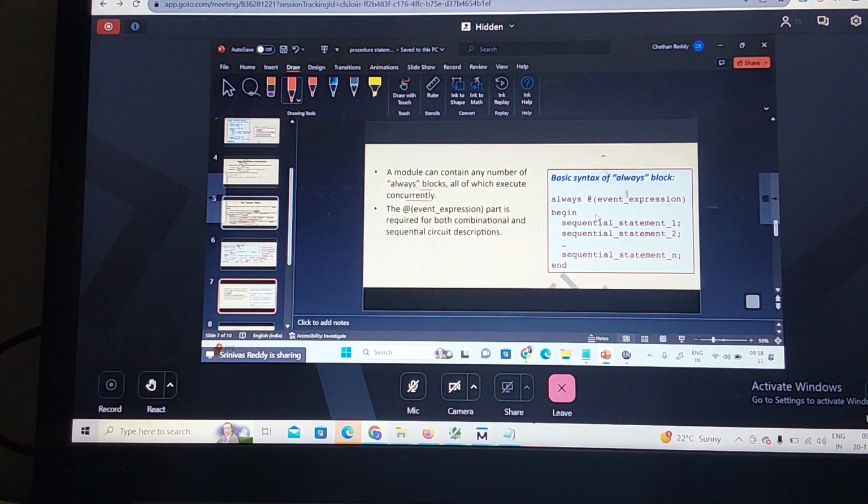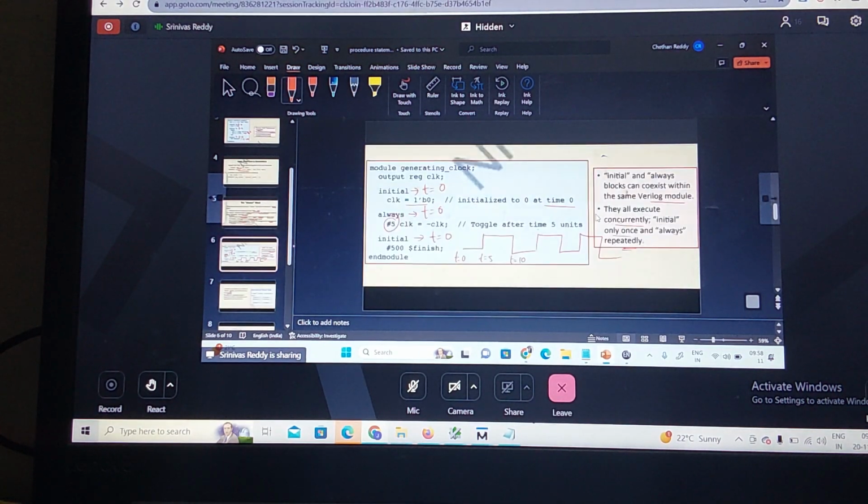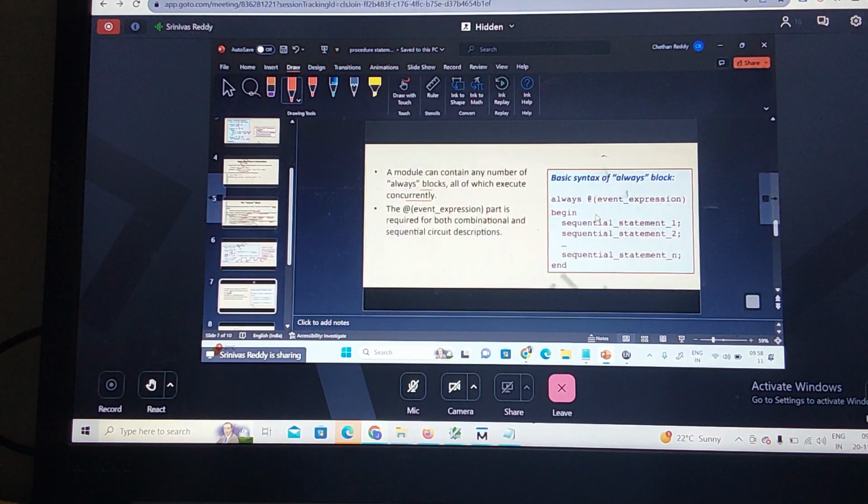You can see in this always block I am not writing any event. There is no event. I am generating the clock by specifying the time period for on and off. But when you come to sequential and combinational always blocks, you need an event. If multiple sequential statements follow the event, they are grouped with begin and end. How does this always block work here? Whenever the event expression triggers, it changes.